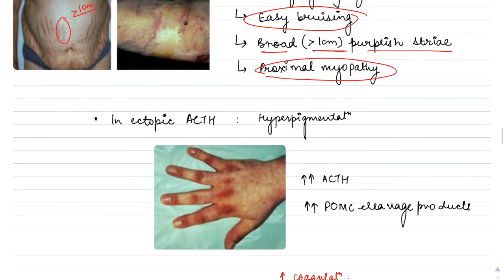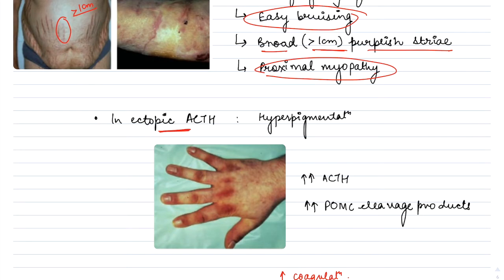In ectopic ACTH production, sources include carcinoid of the lung and advanced small cell carcinoma of the lung. These ectopic ACTH sources will also cause an increase in ACTH and an increase in the pro-opiomelanocortin cleavage products, thus leading to increased melanin production.